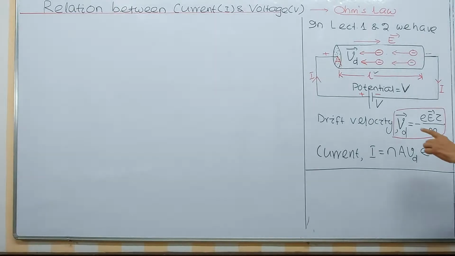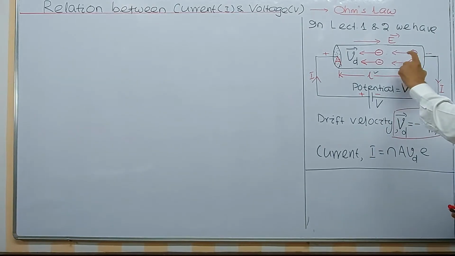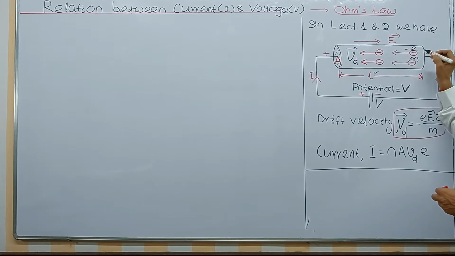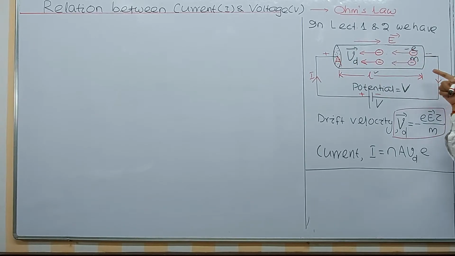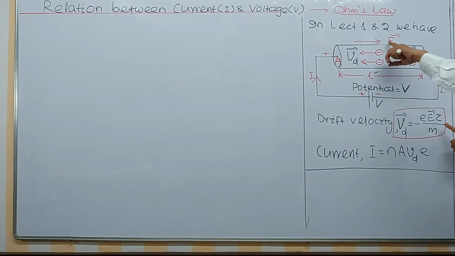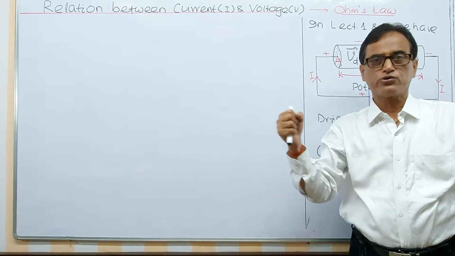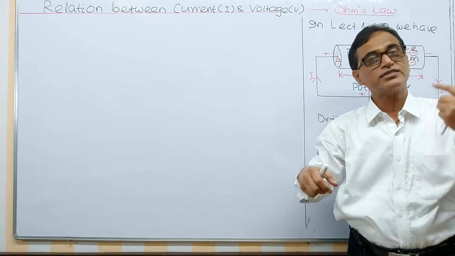I think this formula should be understood. We have read two formulae in which we have considered each electron inside the metallic conductor of mass m and charge minus e drifts opposite to the electric field, because the electric field is from plus to minus and the electron drifts from minus to plus, and drift velocity is given by minus e E tau by m. e is the charge of electron, m is mass of electron, E is the constant electric field applied across this, tau is the relaxation time, that is the time between successive collisions. It is the average time of an electron between successive collisions during its motion.